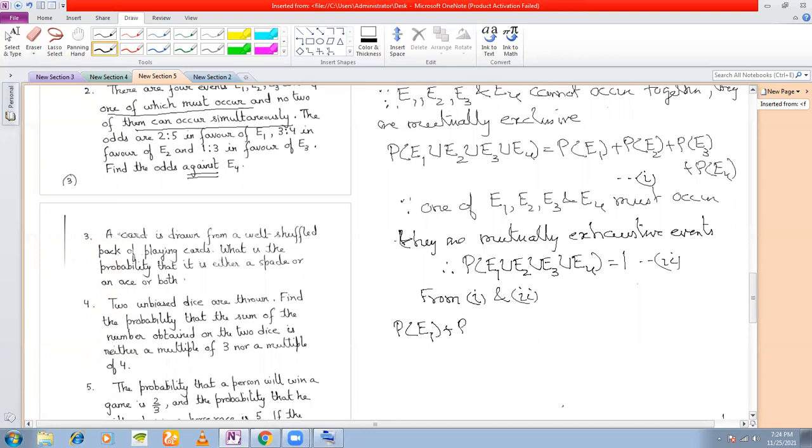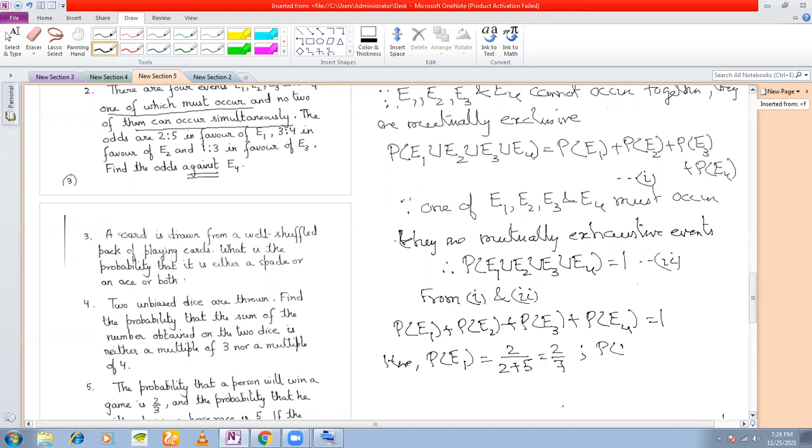P(E1) plus P(E2) plus P(E3) plus P(E4) must be equal to 1. Now see, the odds are 2:5 in favor of E1. So here, how much is P(E1)? Remember, I explained odds to you. If the odds in favor of E1 are 2:5, what should P(E1) be? 2 by 2 plus 5, right?